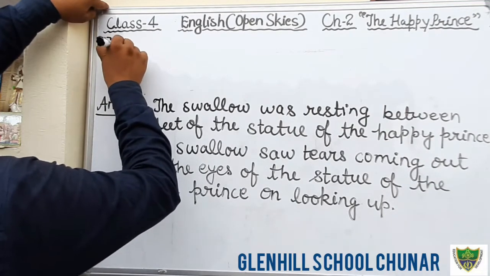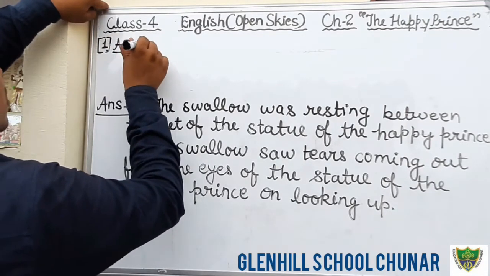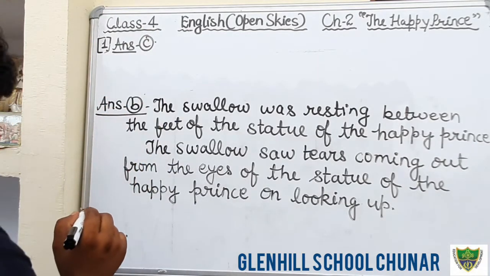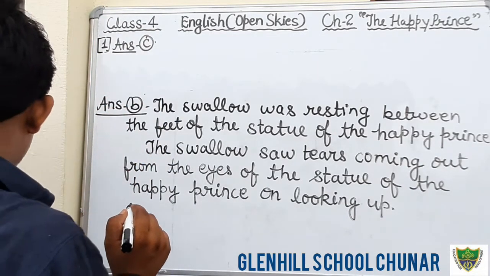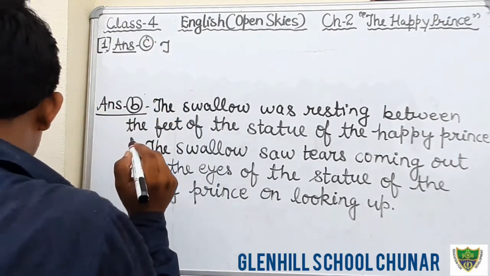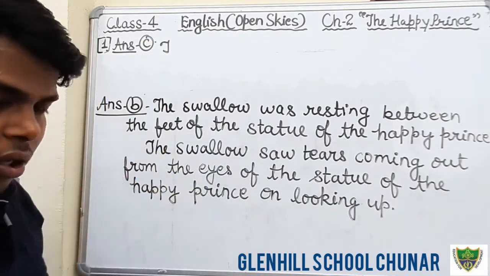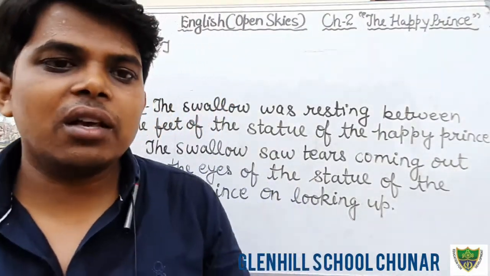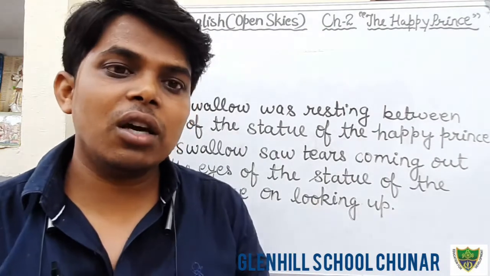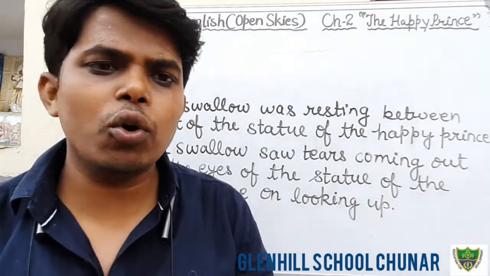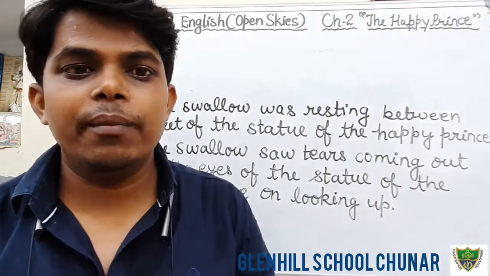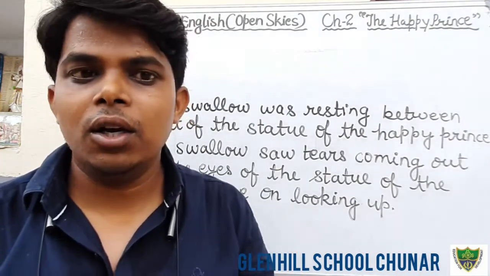And answer number third. The question was, how did the Happy Prince help the poor woman? We all know that in the previous classes I have already told you that he saw an old woman feeling very sad because she had no money to buy food.